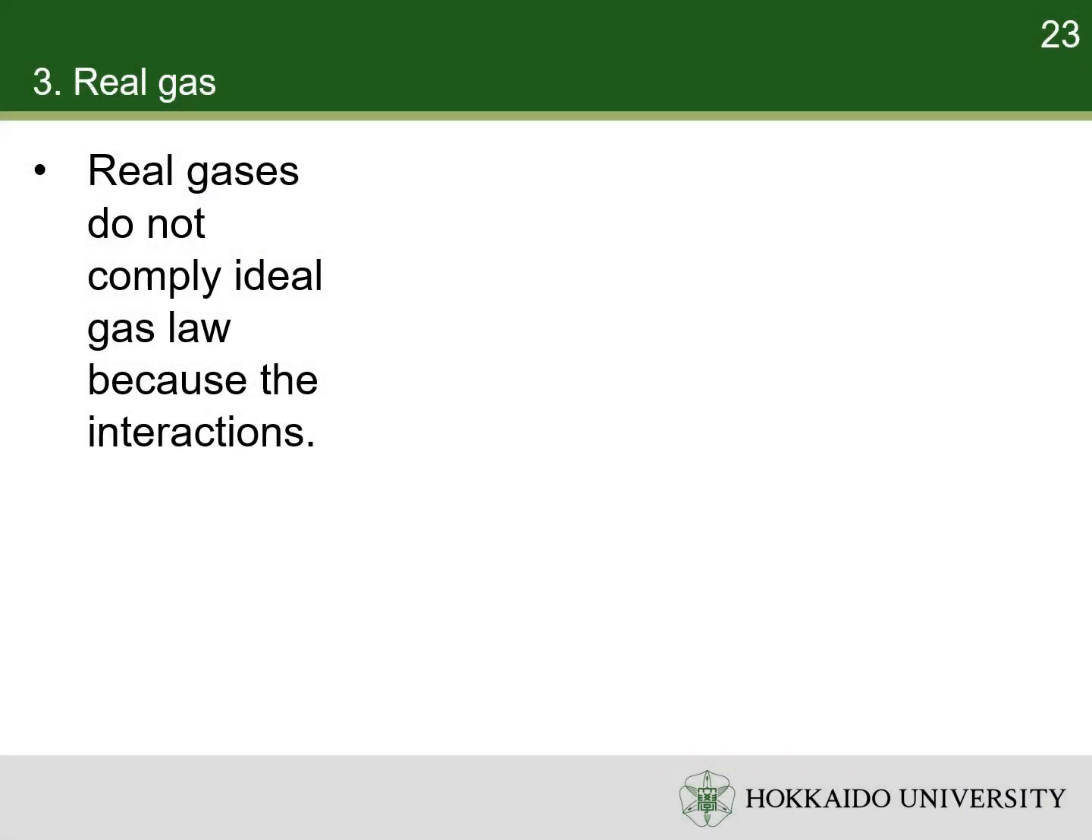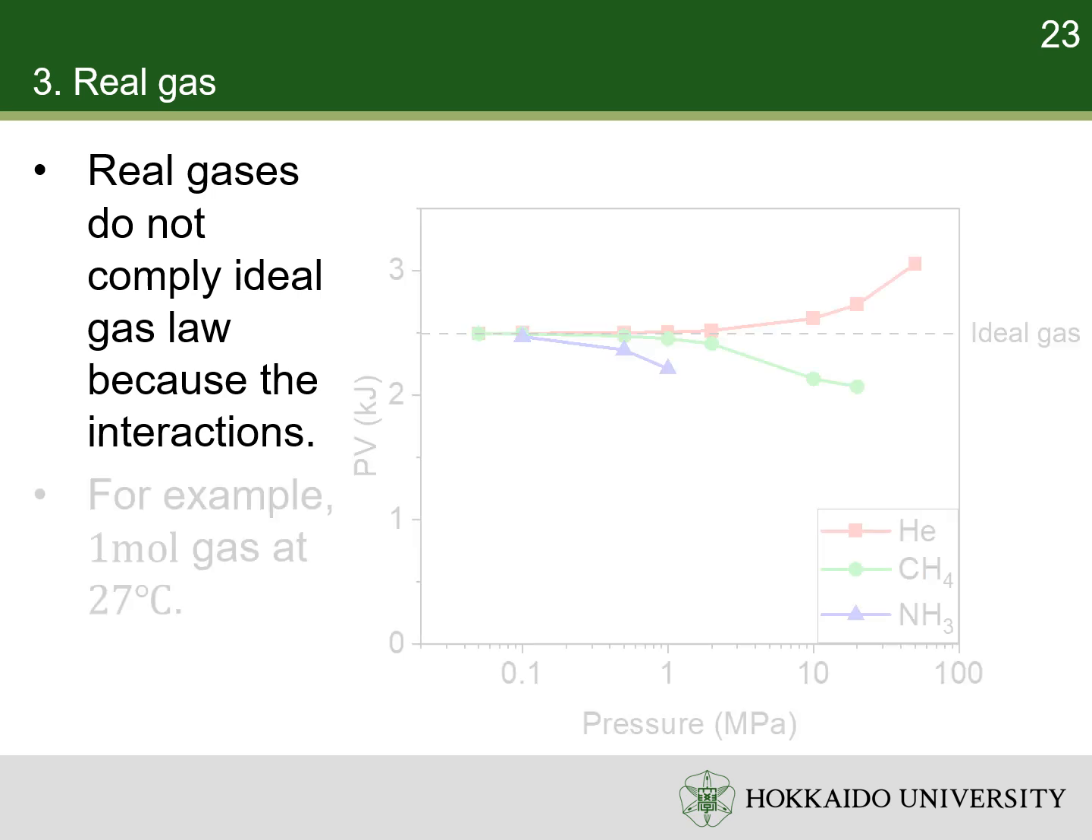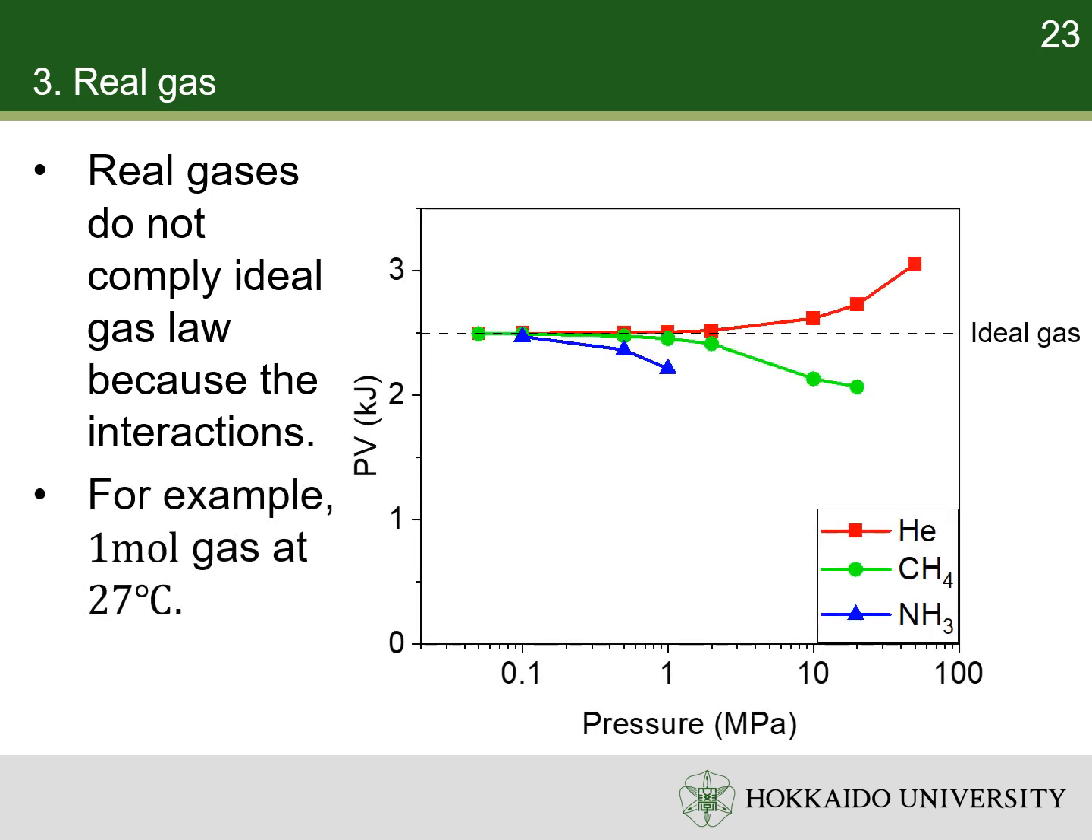Real gases are non-ideal gases. They do not adhere to the ideal gas law because their particles have interactions. The product of pressure and volume is no longer a constant at high pressure. For example, the PV of helium increases with pressure. In contrast, the PV of methane and ammonia decrease with pressure.